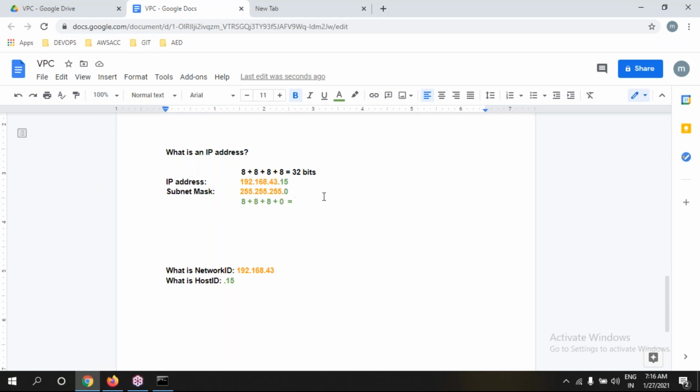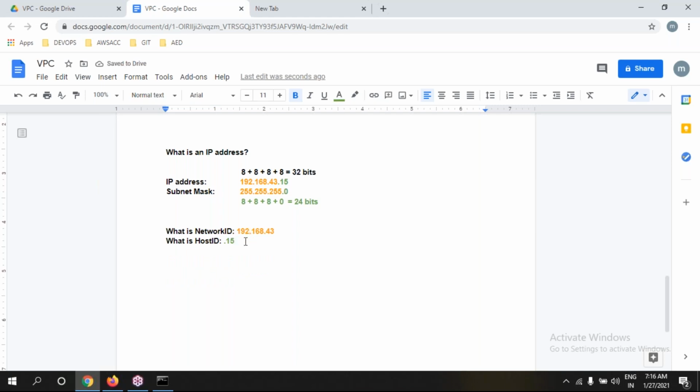The number we are going to get is 24 bits. Okay, fine, very clear. So 32 bits are the actual bits, but the network occupied bits are 24 bits. Very clear.